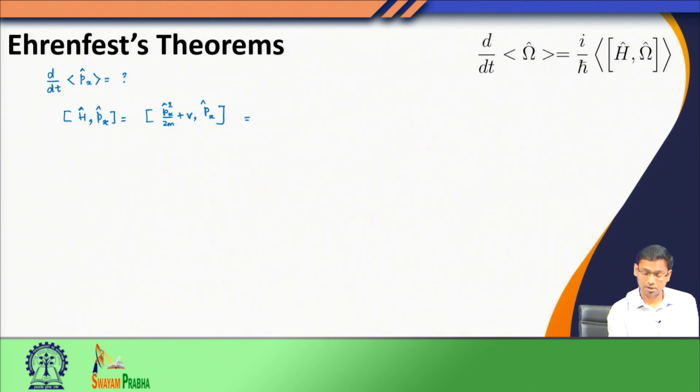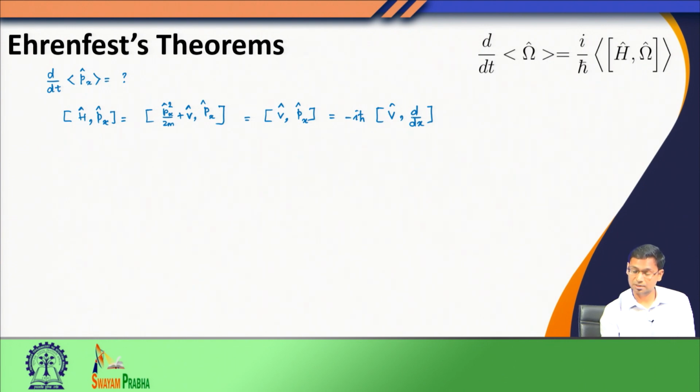I can write this commutator as the sum of two commutators. The first one will be p squared with p, and that will become 0. So I am left with the commutator of V, the potential energy operator, and the linear momentum operator. Now I use the linear momentum operator, which is minus i h bar d by dx. This is a constant, so I brought it out. Now let us look at the commutator between V and.